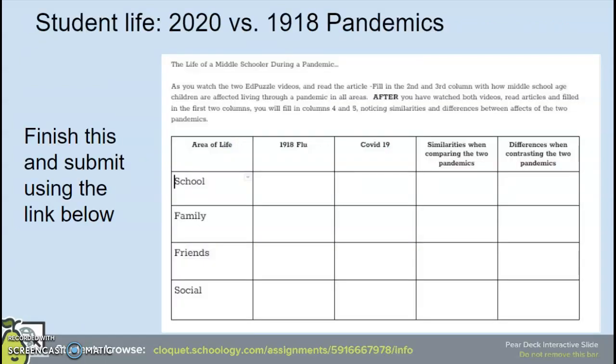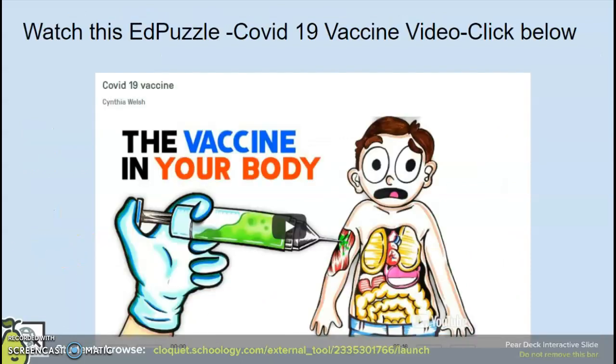Slide 15, once you are done, so now you can see here, you should have the 1918 flu filled in, you should have COVID-19. Before you submit this assignment, go ahead and try to fill out some similarities you see between the 1918 flu and the COVID-19 pandemic, and some differences when you look at the 1918 flu and the COVID-19 pandemic. Once you have all of these columns filled in, here on slide 15 is where you are going to submit this assignment to Schoology.